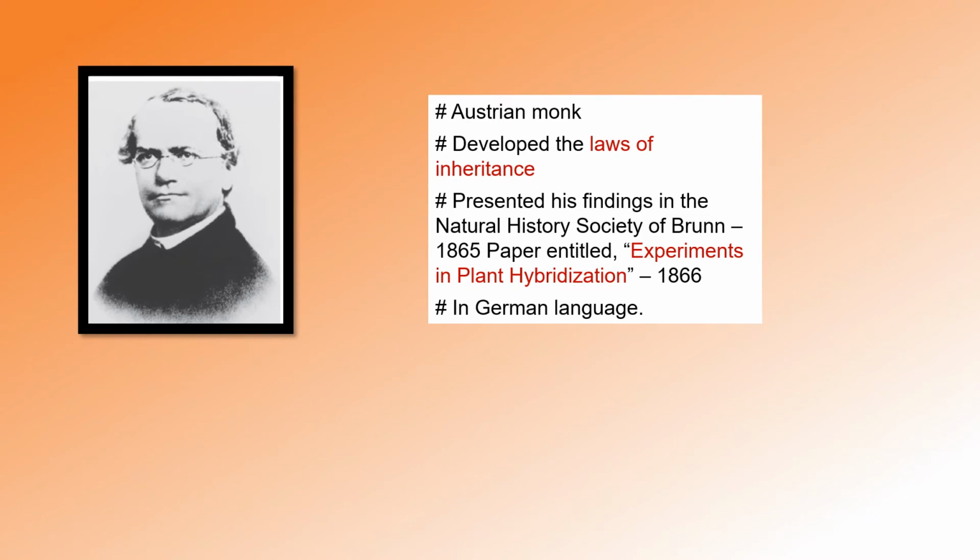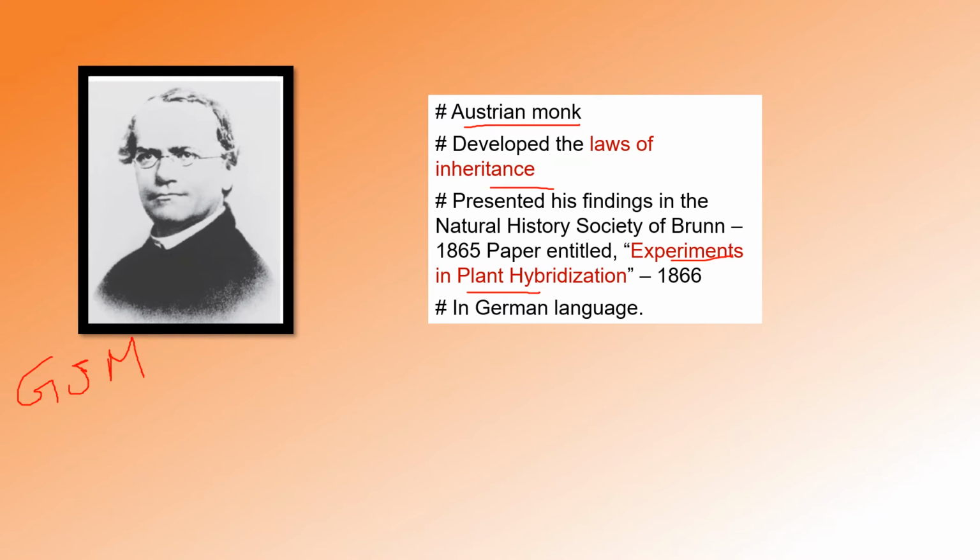Next. This is Gregor John Mendel. He is the father of genetics. He is an Austrian monk. He developed the laws of inheritance and presented his findings at the Natural History Society of Brunn in 1865, and the paper entitled Experiments in Plant Hybridization in 1866, which was written in the German language.